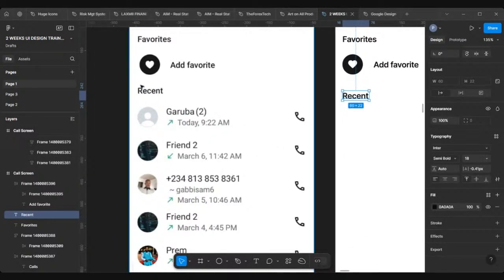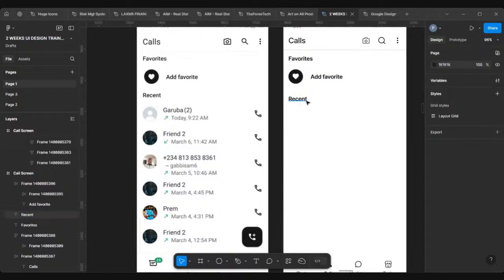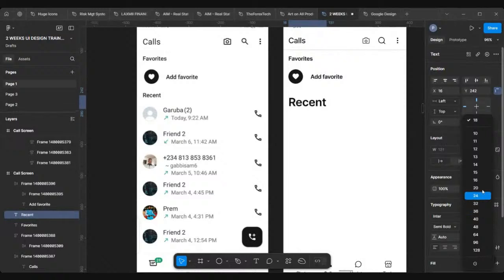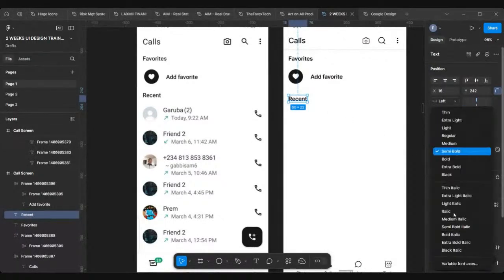Notice that the recent text is not as big as this one. Is it? I don't think it is. So instead of 18, I'll make it 16. No, it should be 18, but I won't make it semi-bold. I'll make it medium.